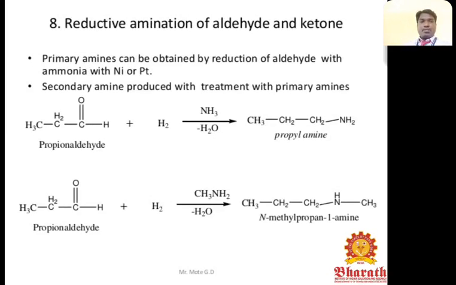Reductive amination of aldehyde and ketone. Primary amines can be obtained by reduction of aldehyde with ammonia with nickel or platinum catalyst. Secondary amine is produced by treatment with primary amines. For example, propanaldehyde, hydrogenation with the help of ammonia. The water is removed from this reaction. Finally, we can get propylamine.